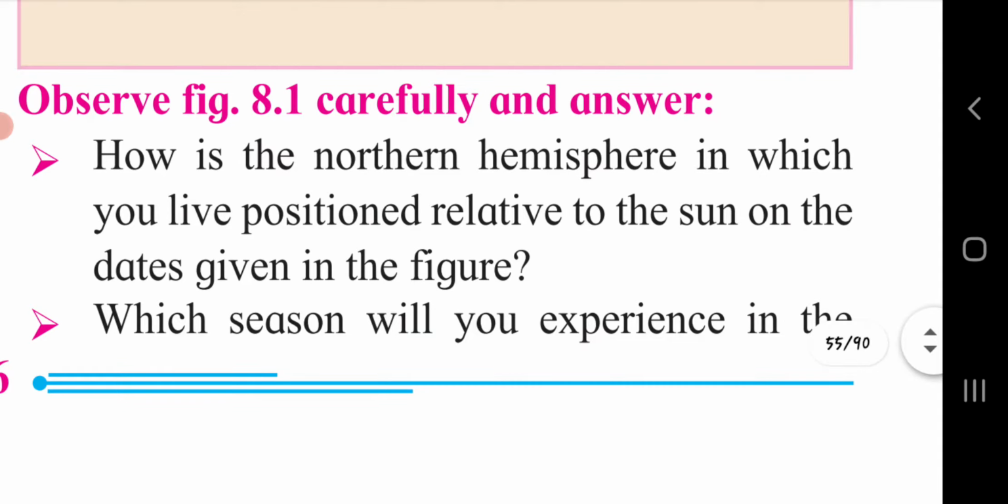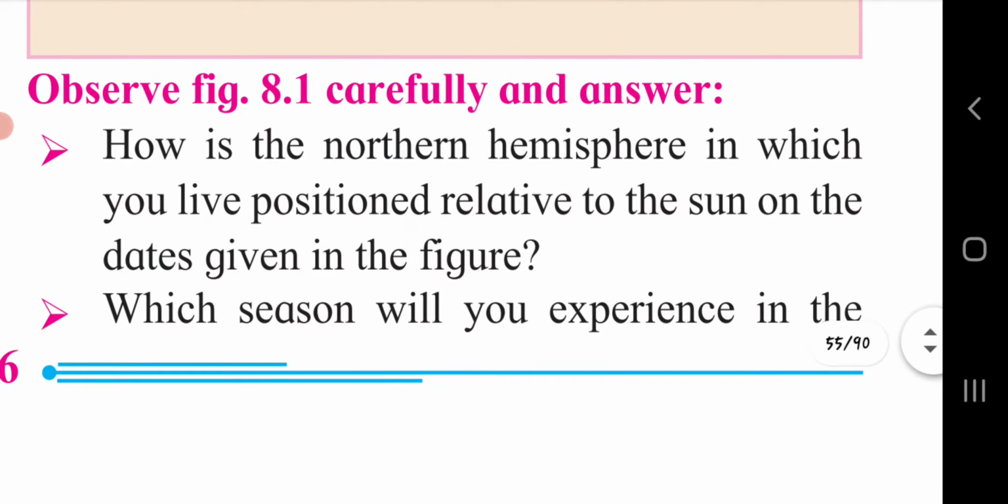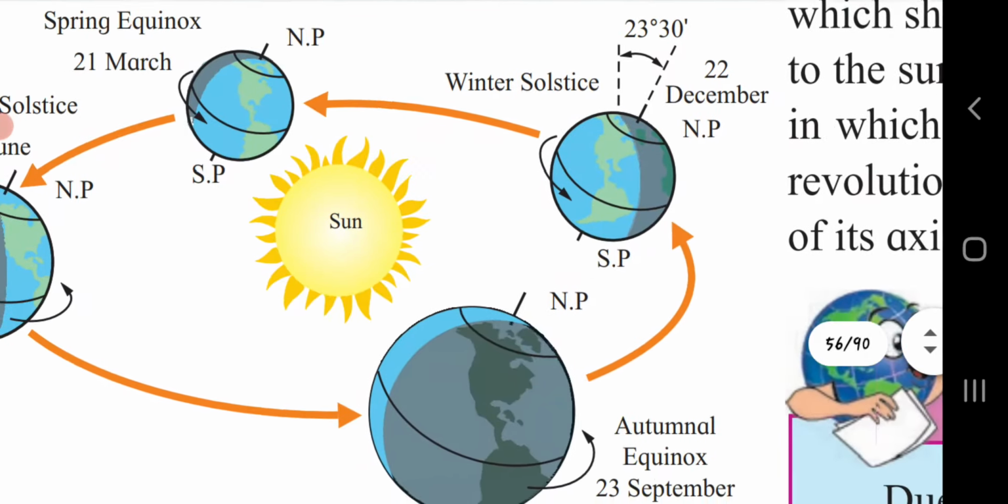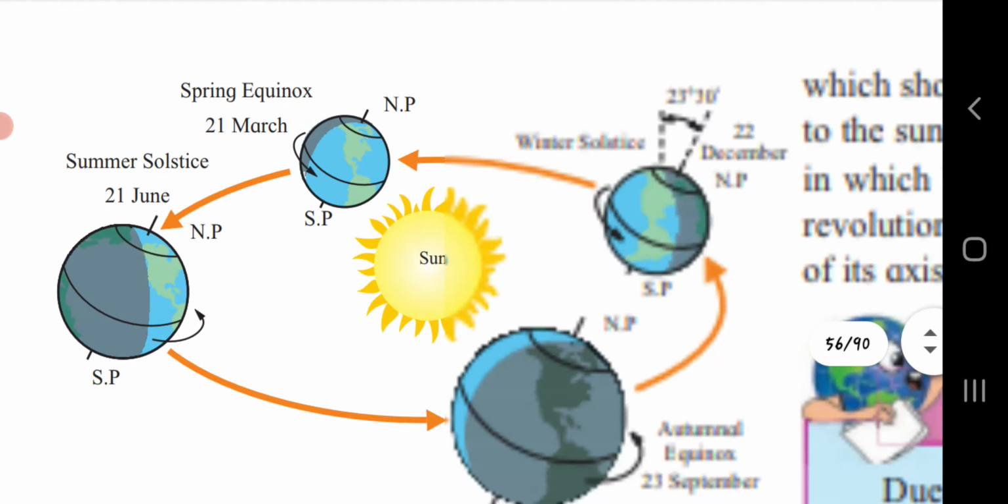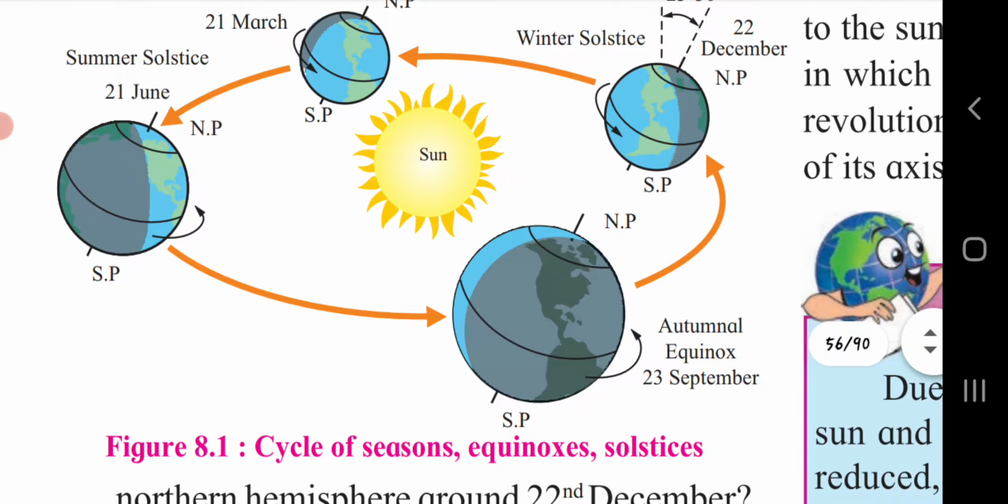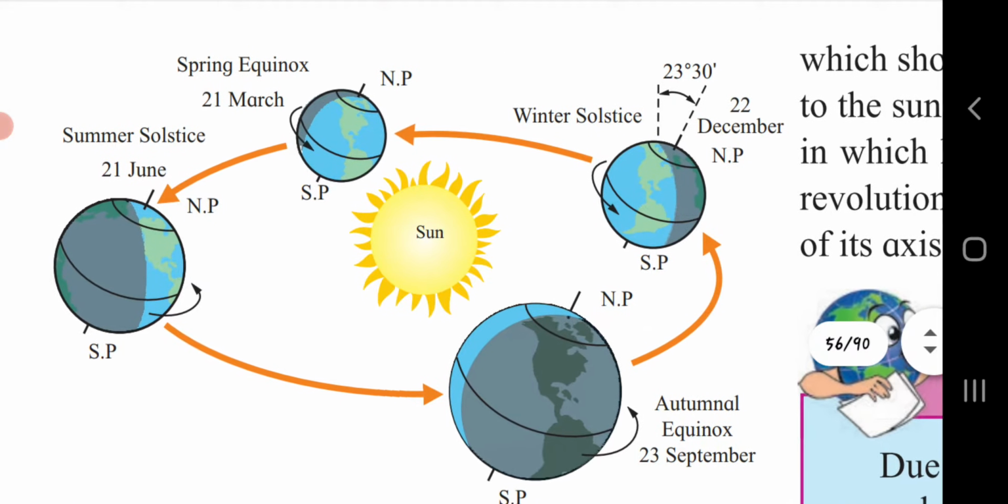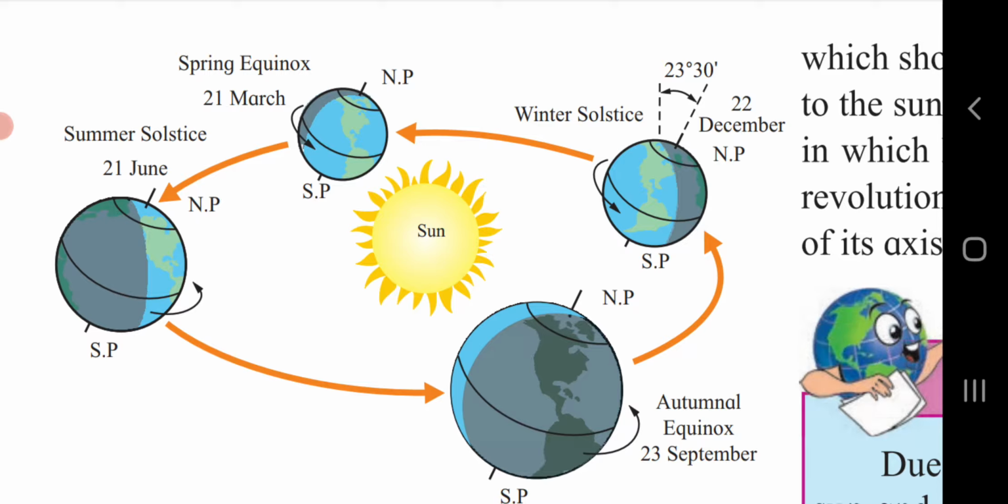Observe figure 8.1 carefully and answer. How is the northern hemisphere in which you live positioned relative to the sun on the dates given in the figure? On the next page they have given one diagram. According to it, we have to answer this question. This is the figure: cycle of seasons, equinox, solstice. Depending on this, we have to give the answer. It shows the sun and the position of the earth.